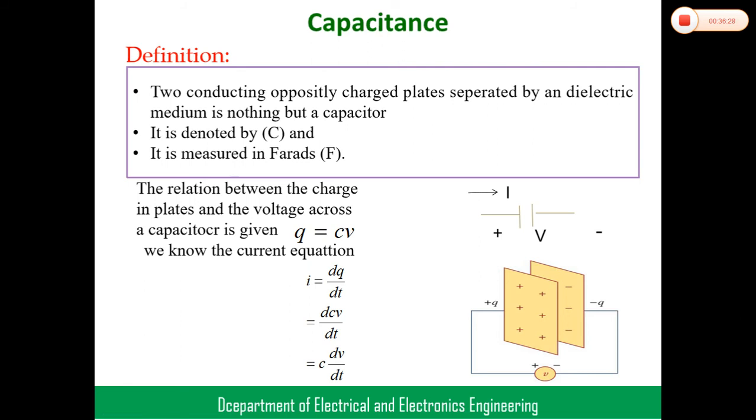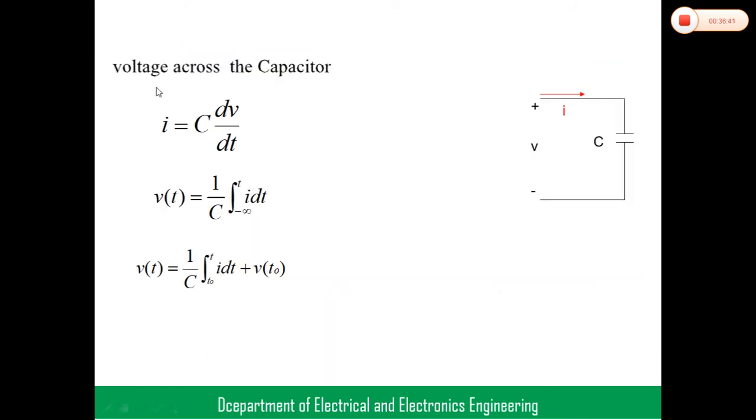But here, first we get the formula for current: I is equal to C into dV by dt. Coming to the next, we need to find voltage, power and energy. First, the voltage across the capacitor. Already we know that I is equal to C into dV by dt. So from this, dV is equal to I into 1 by C dt, right? So integrate on both sides, we can get the voltage V.